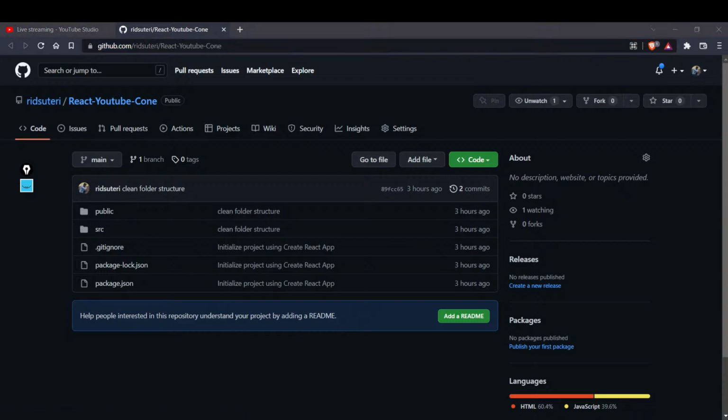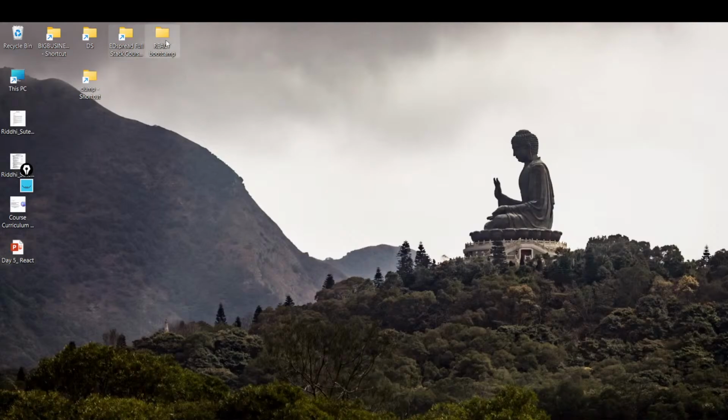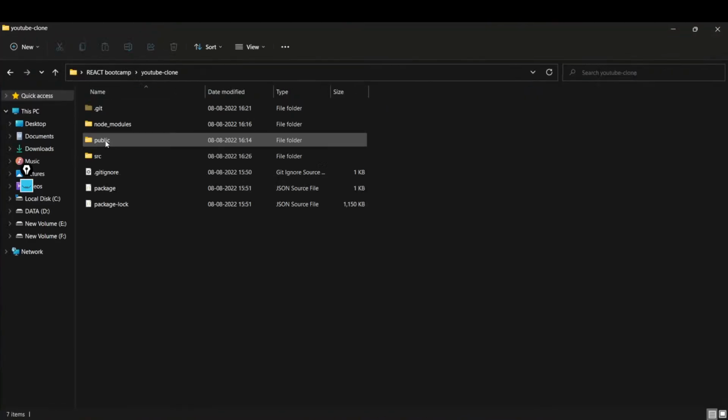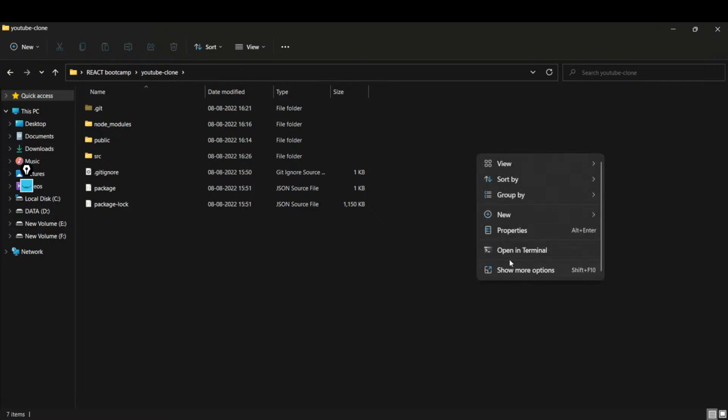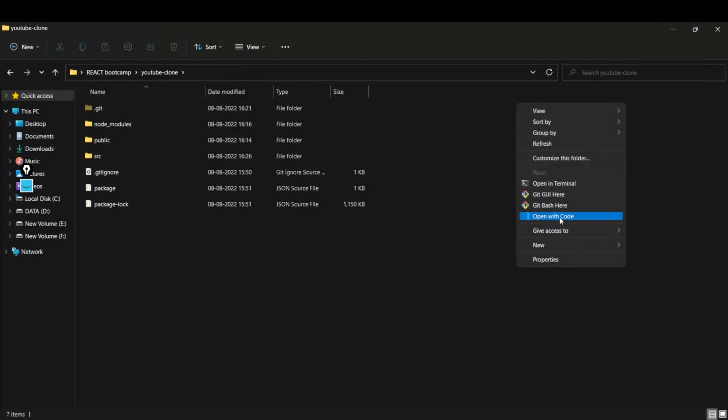Let me quickly show you what I have and what it looks like on my system. See, this is the project that I've created. Let me quickly open it up in my VS Code.